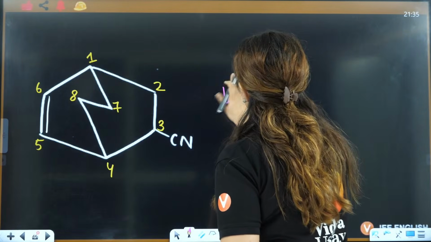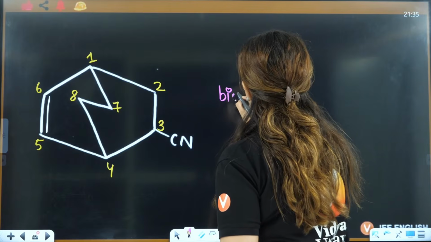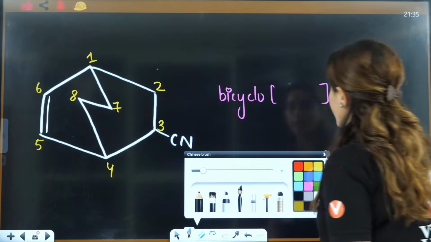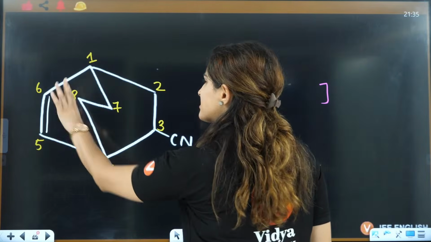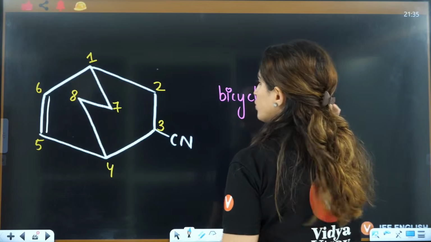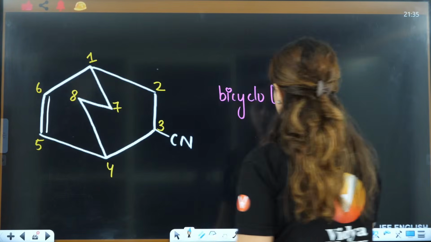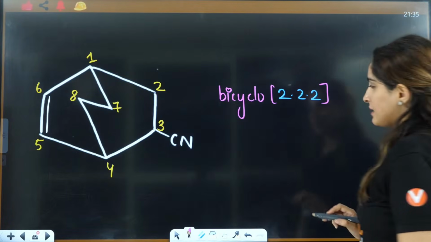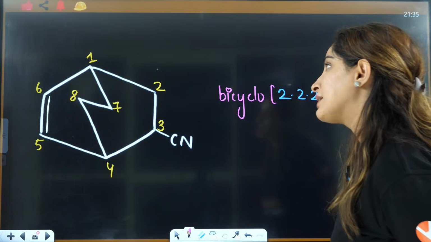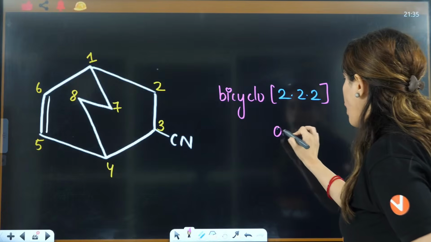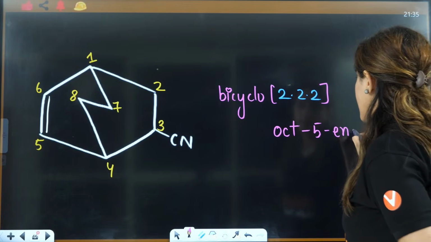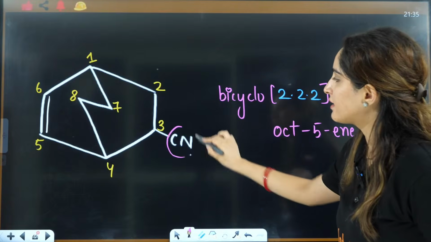You will write Bicyclo. Then you have a bracket here, and in that bracket you will write the number of carbons. Both are the same: only 1, 2 and here it is 1, 2. So 2, 2 and here also it is 2, 2, 2, 2. Now see how you will name the rest of it. The parent chain is oct, so you will write oct. On the 5th you have ene. And here you have CN.